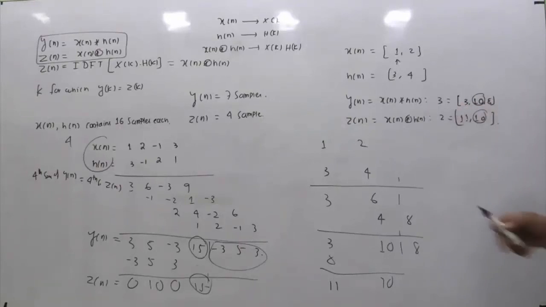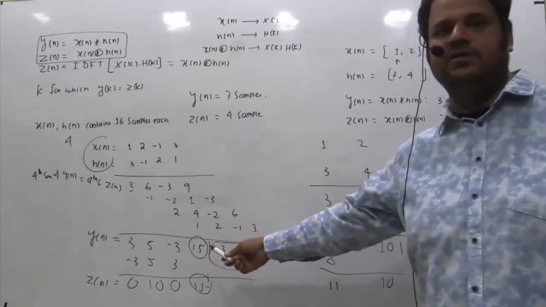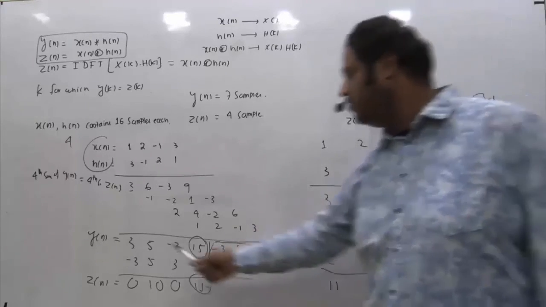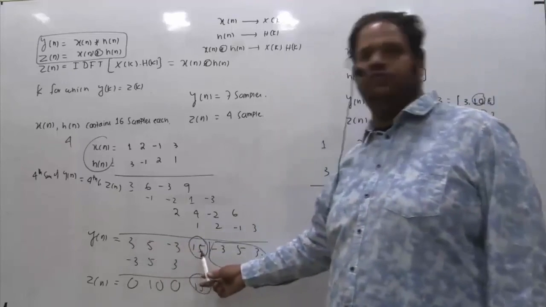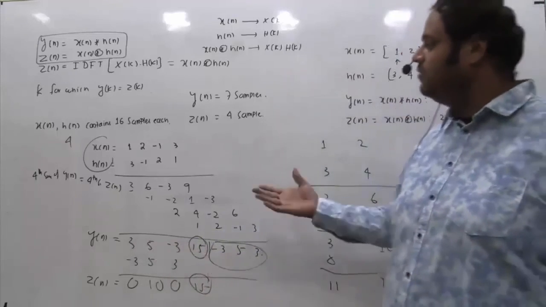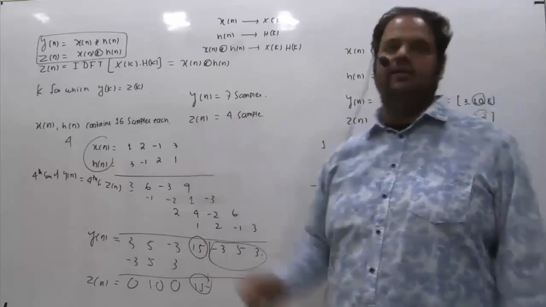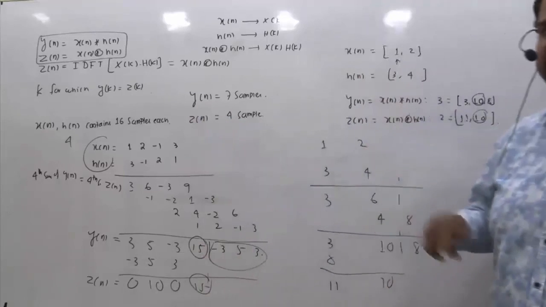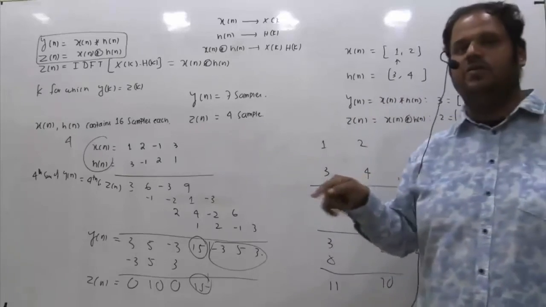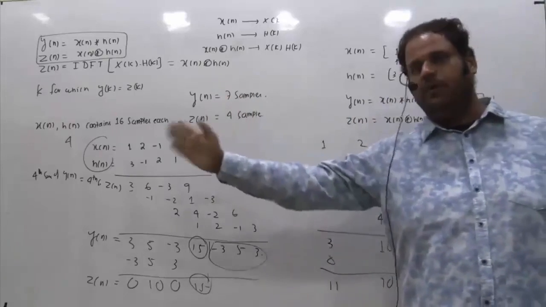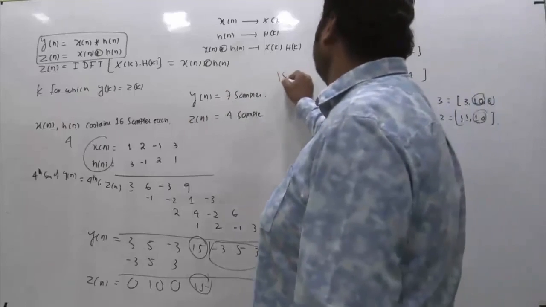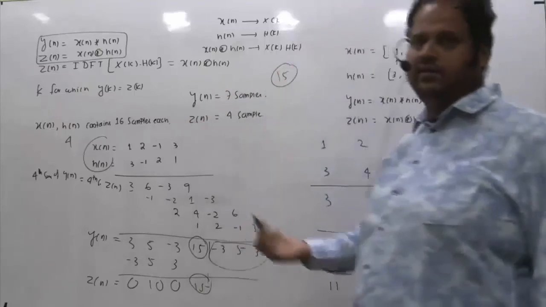Similarly, we are saying it is the fourth sample, but what value of n is it? It is actually n equal to 3. Similarly, if instead of 2 and 4 you are dealing with 16 samples, then the 16th sample of y of n and z of n will be the same, but the 16th sample corresponds to n equal to 15 because the starting point is n equal to 0. So naturally the answer to this question is k equals 15, or n equals 15.